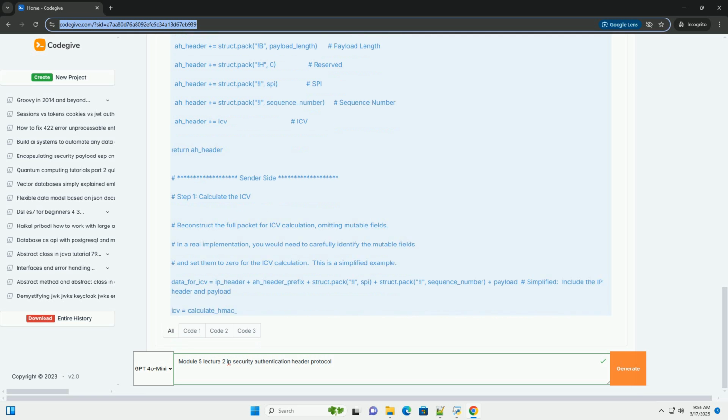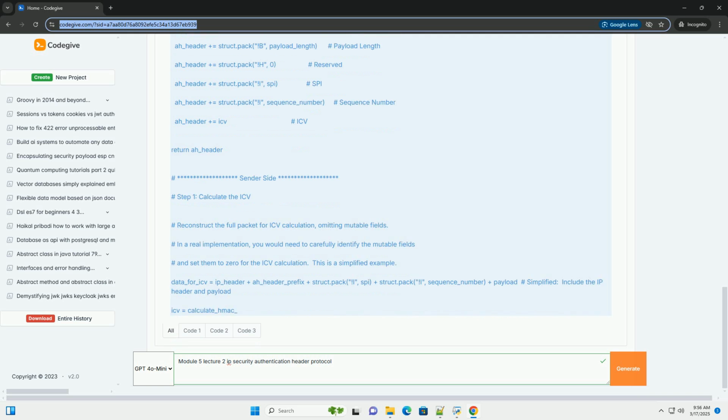2. Sender side. We reconstruct the data used for ICV calculation. This is the most critical part. It must match the portion of the packet that the receiver will use for its ICV calculation. In a real implementation, you'd need to carefully identify and zero out the mutable IP header fields before calculating the ICV. This simplified example just includes the full header and payload for brevity.